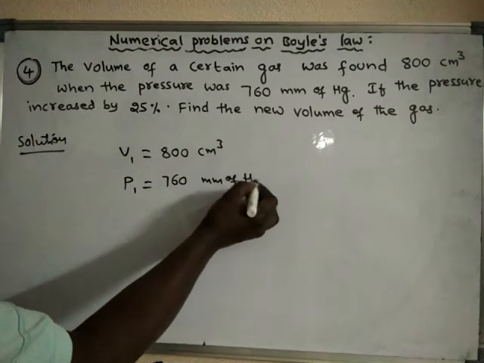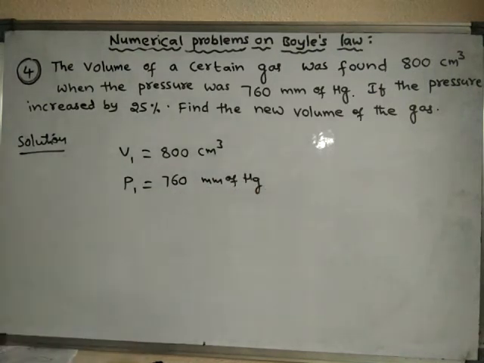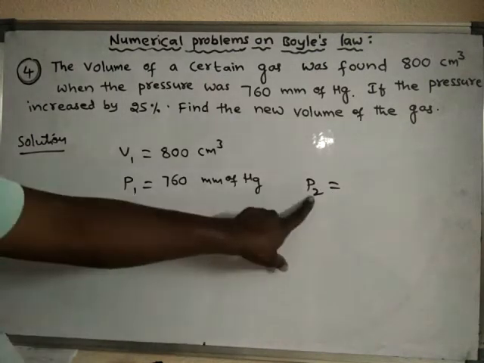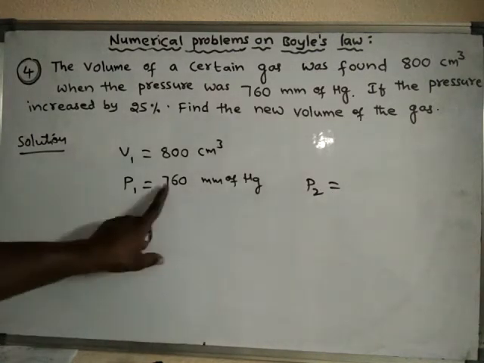So the volume of the gas is this much when the pressure is 760 millimeters of mercury. If the pressure is increased by 25%, what is the new pressure? It is increased by 25%.